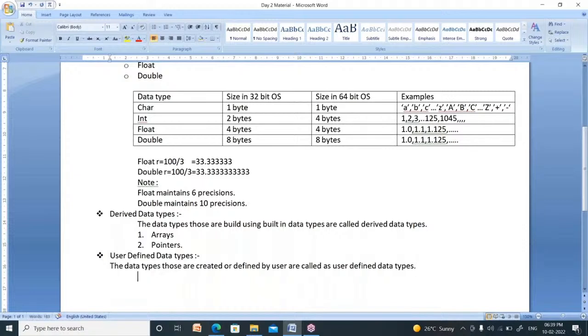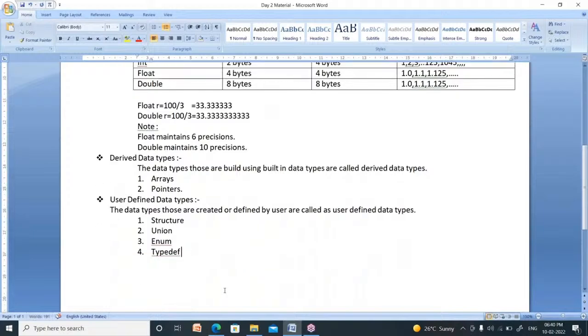How many types of user defined data types are there? Four types of user defined data types are there. One is structure. Second one is union. Union is one of the user defined data types. Third is enum. Enum means enumerator. It is also one of the user defined data types. Fourth one is typedef. It is also one of the user defined data types.